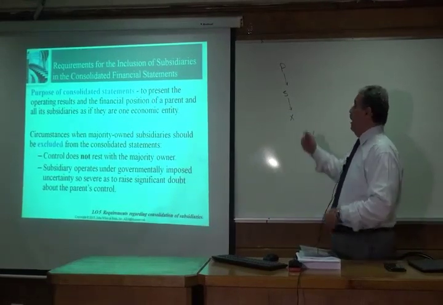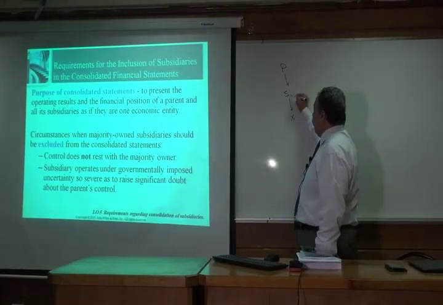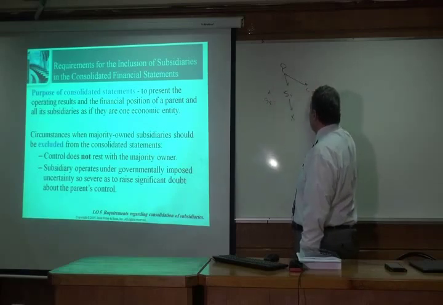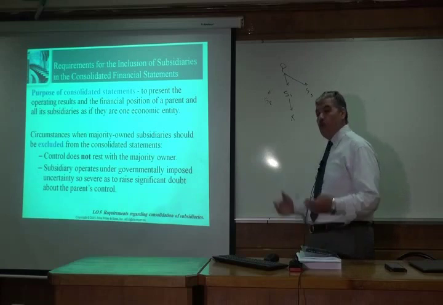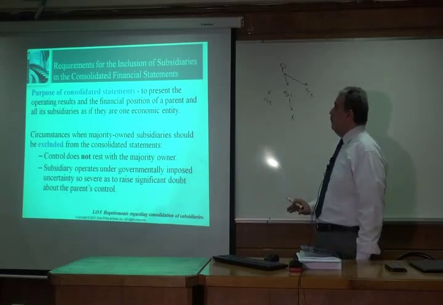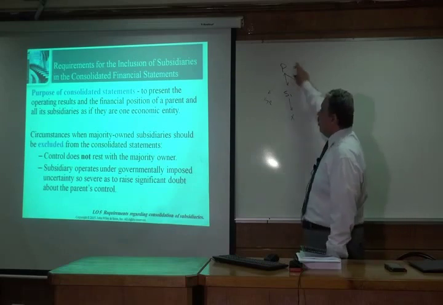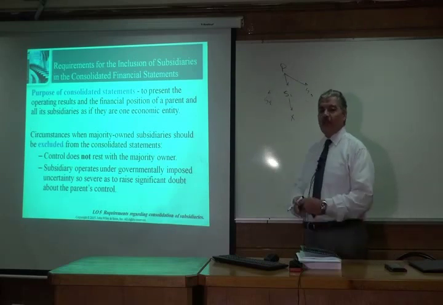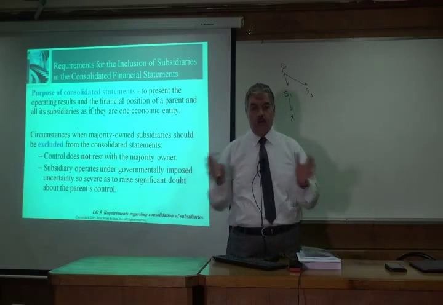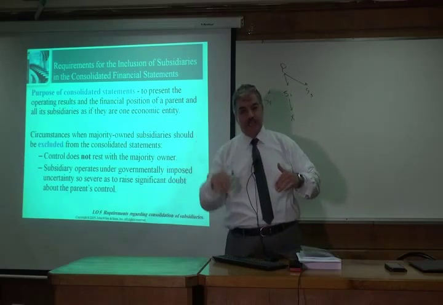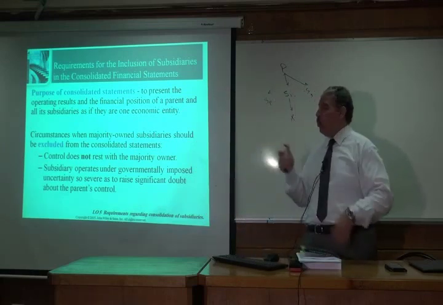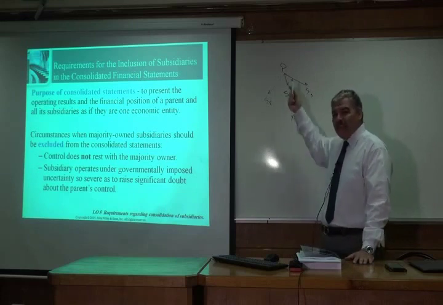Assume that we have a parent that has subsidiary 1, subsidiary 2, and subsidiary 3. So when we prepare the consolidated financial statements, we present the financial statements as if they are all together one economic entity. So we look at the parent and all subsidiaries as if they are one entity. What are their assets? What are their liabilities? What's the owner equity for the affiliated group? So we call this group the affiliated group.